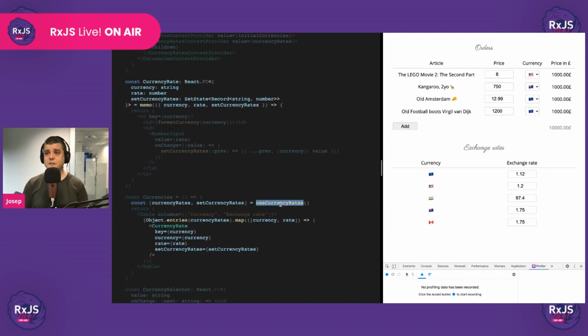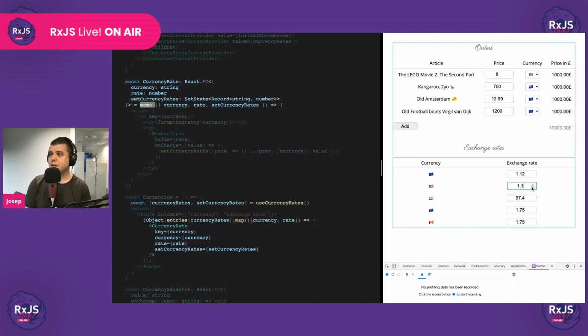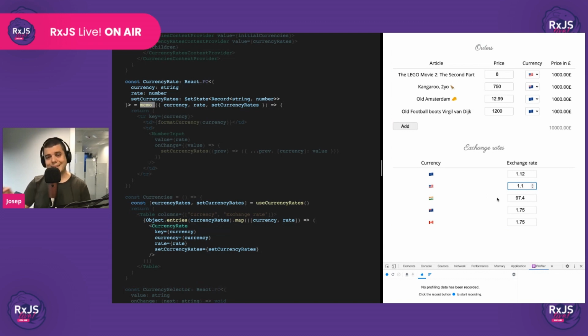We access the currency rate from here, and we are going to spoon feed the currency rate with exactly everything that it needs. And we're going to use the memo higher order component to enhance this component so that it doesn't update when its properties haven't changed, right? Okay, let's see. Yeah, okay, that worked. Now, at least the different rows are not being re-rendered.